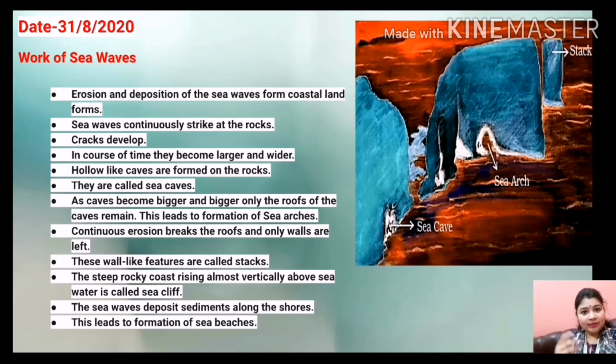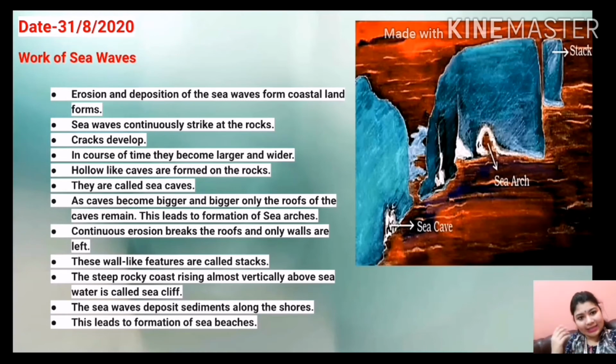What happens is that sea waves continuously strike these rocks and cracks develop. With the passage of time, these cracks become bigger, larger and wider, and hollow-like caves are formed. These hollow-like caves formed on the rocks are named sea caves. With the course of time, the sea caves also become bigger and bigger, and at a certain point only the roofs of these caves remain, and this leads to the formation of sea arches, another feature, students.